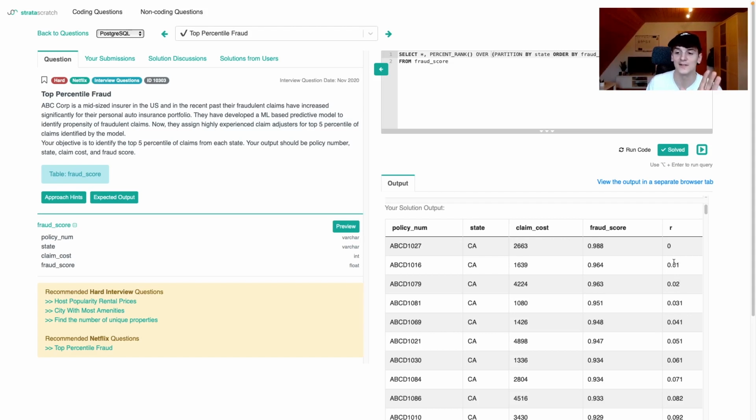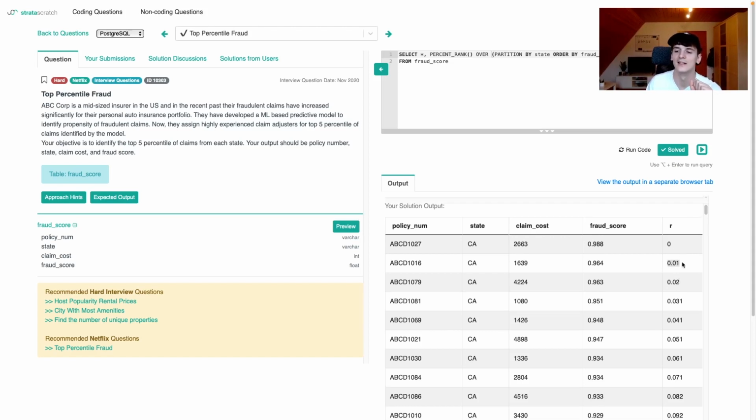Anyways, so now basically our last column R tells us how high we are in terms of fraud score. So for example, row 3, that's going to be top 2% because the percent rank is 0.02. And now we're just going to use that to filter to the top 5%, right? Fair enough.